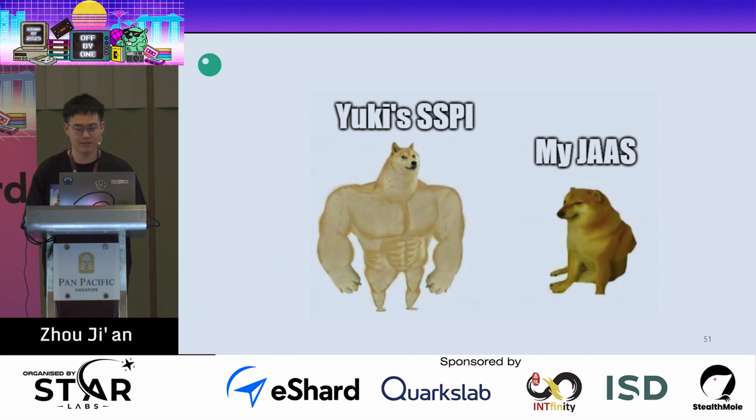If you remember, yesterday Ricky also talked about some security mechanisms in Windows, so interesting and awesome. And today James also talked about some interesting vulnerabilities about NTLM and Kerberos. But I don't have time to update my slide, so sorry, James. You can imagine that there is another very strong dog. So I also talk about the security mechanism in Java, what a coincidence.